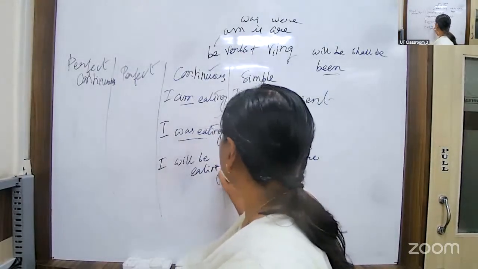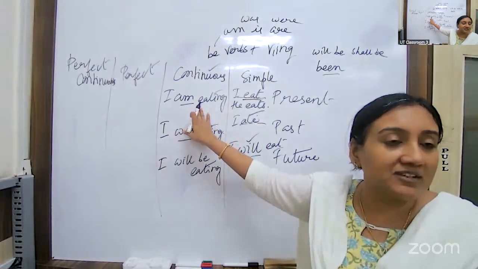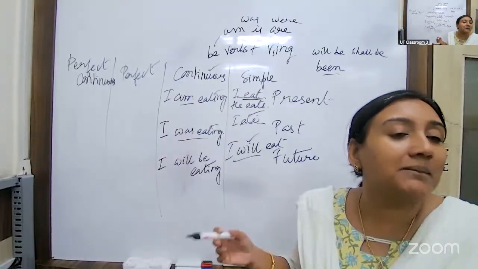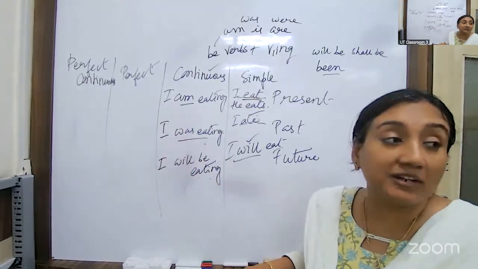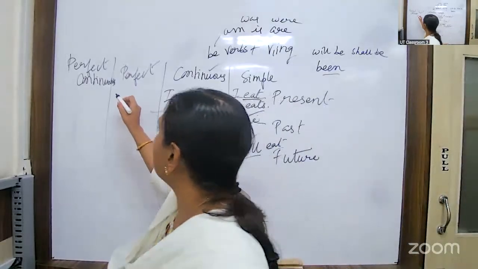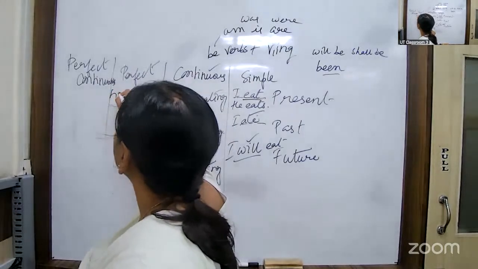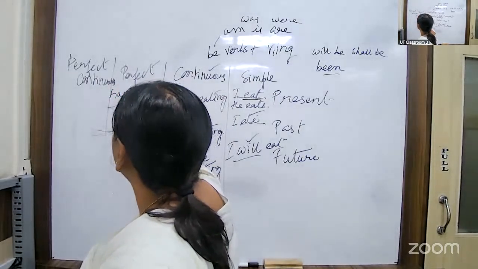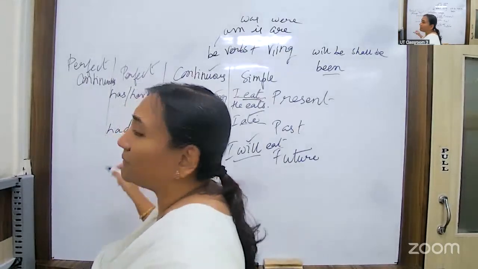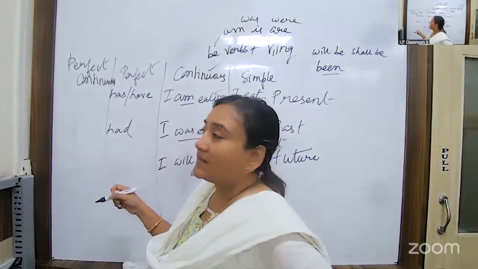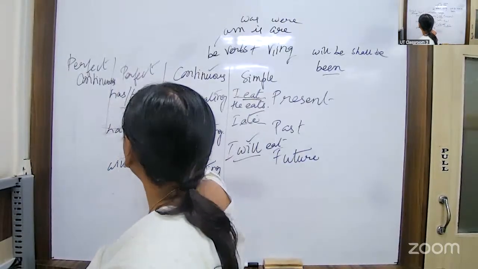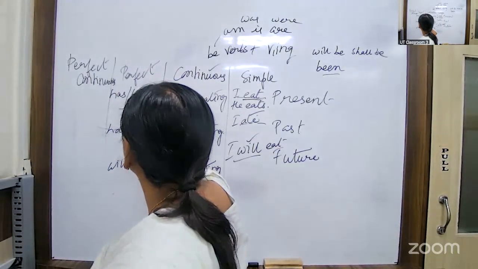Very good. So whenever there is a continuation, we use these ing forms of the verbs. When an action was continuing in the past, we use past continuous. When the action will be continued in the future, we use future continuous. Right? Okay. Now let us come to perfect tense. The main thing of perfect tense is have or has for present, had for past, and will have for future. And after this, we have the third form of the verb.